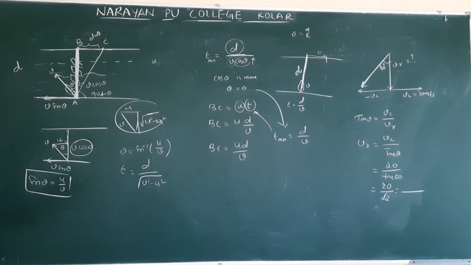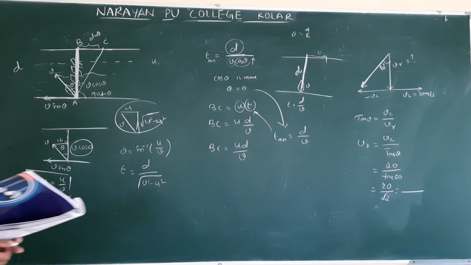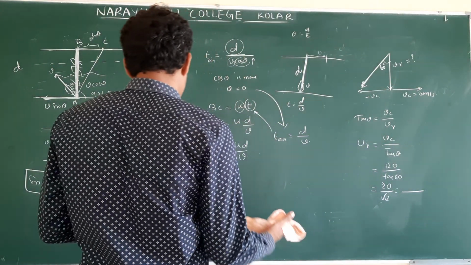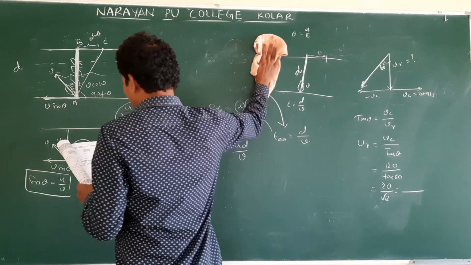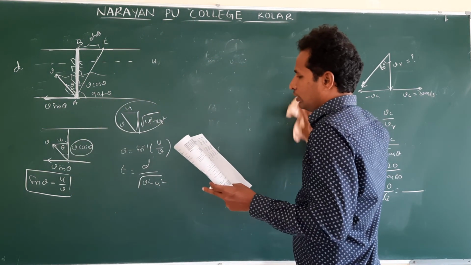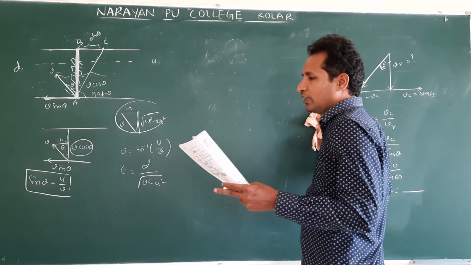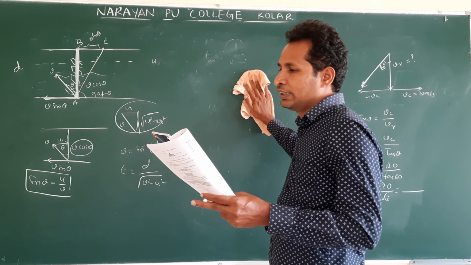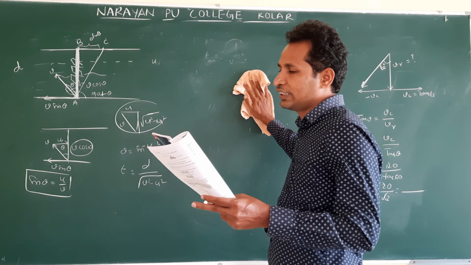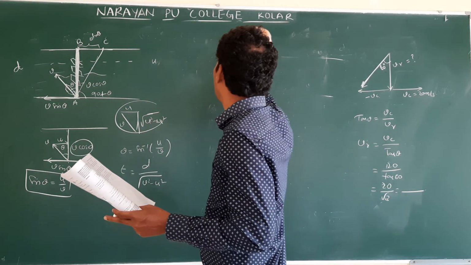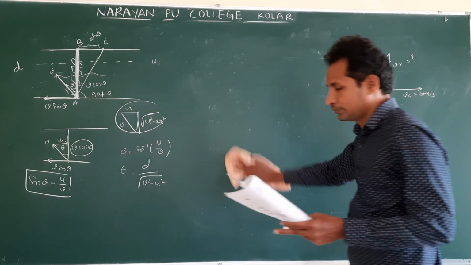Now come to the second question. A boat which has a speed of 5 kilometers per hour in still water crosses a river of width 1 kilometer along the shortest possible path in 15 minutes. Find the velocity of the river water in kilometers per hour.